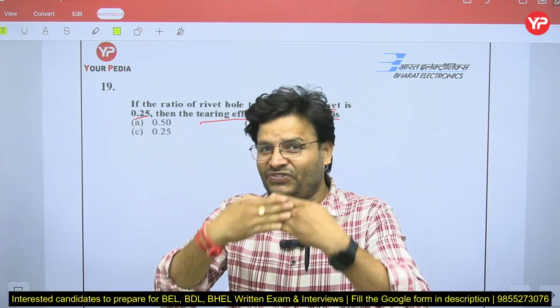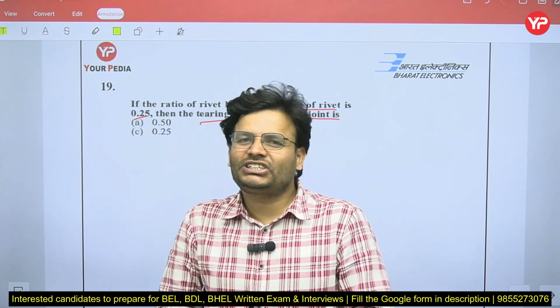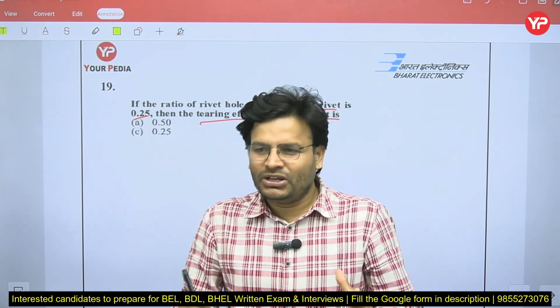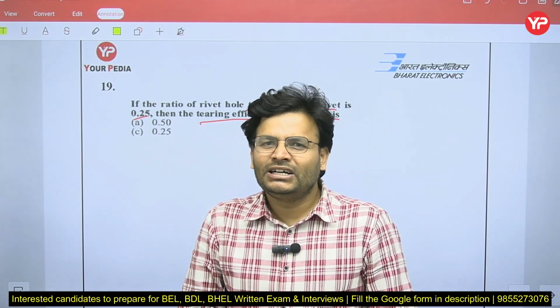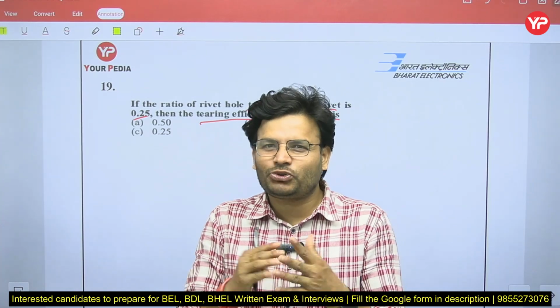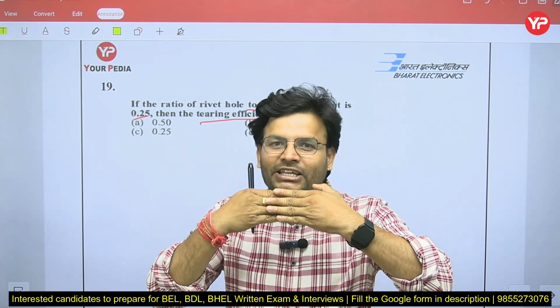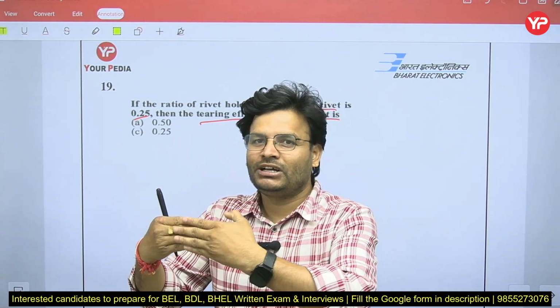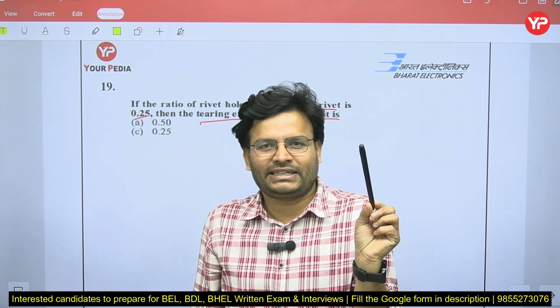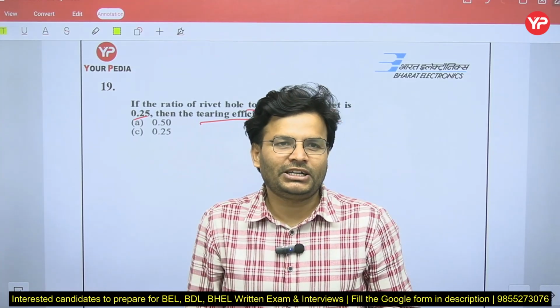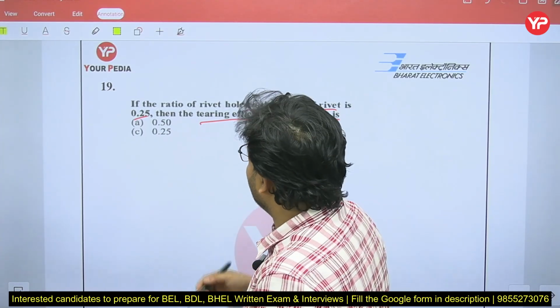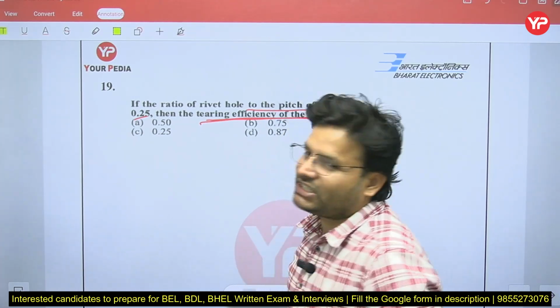The plate can fail because of tearing. So these are the three ways by which the riveted joint can fail. Riveted joint means when they are involved in making a joint; but when it is not involved, like that only, then it will be called a rivet. So in the question you have to calculate the tearing efficiency, my dear friends.